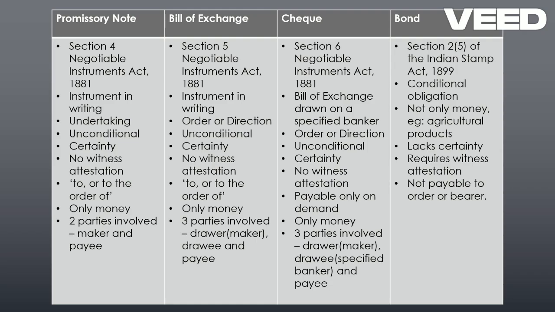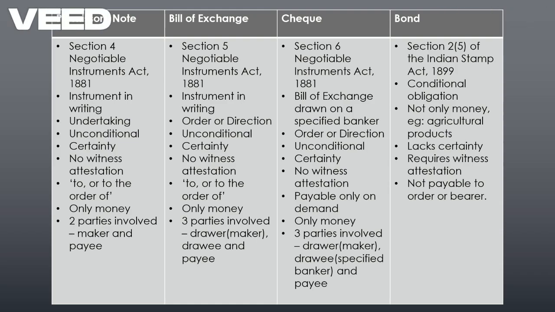A bill of exchange is an instrument in writing containing an unconditional order signed by the maker directing a certain person to pay a certain sum of money only to or to the order of a certain person or the bearer of the instrument. So both these definitions seem almost the same.